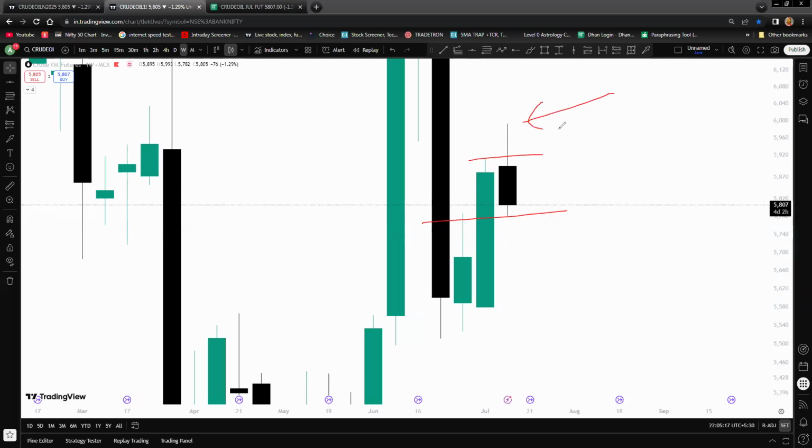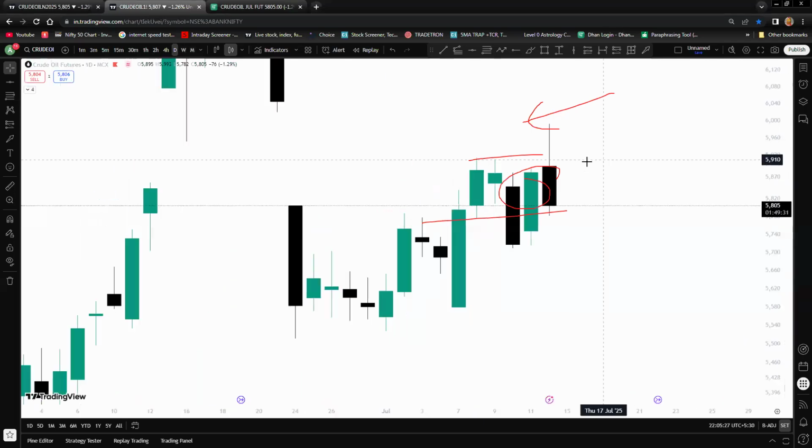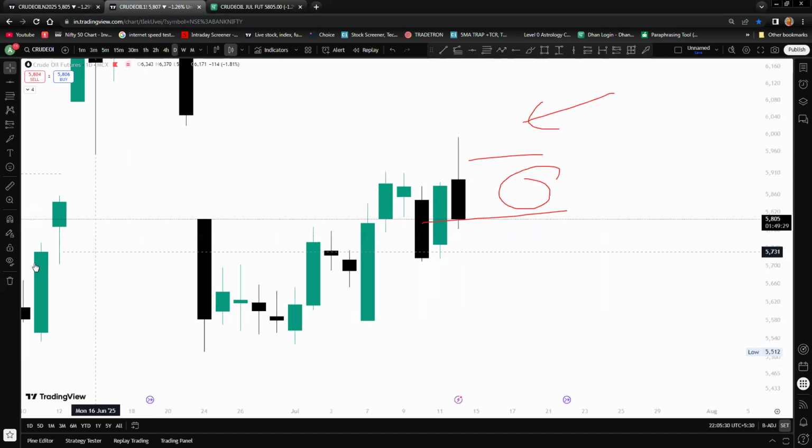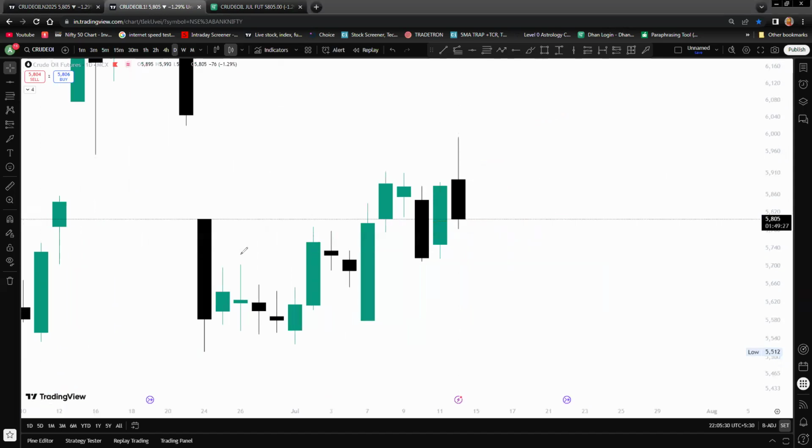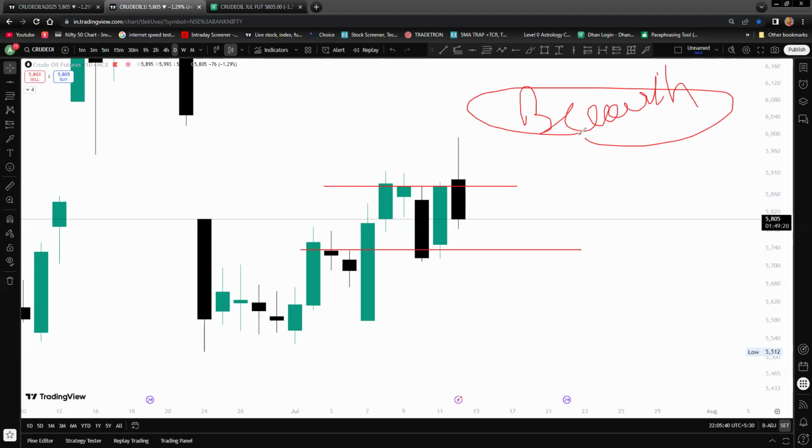But now you can see we are closing on the downside. Now what is the new instance? As you can see, the closing of crude oil is on the downside. So we will take a bearish position for tomorrow if we open flat.